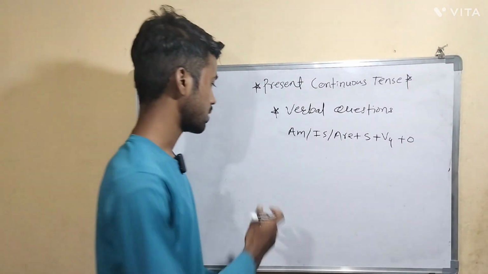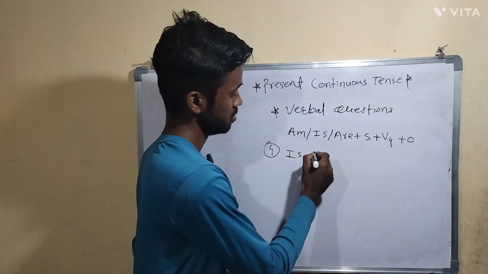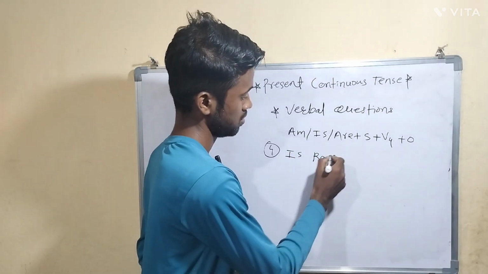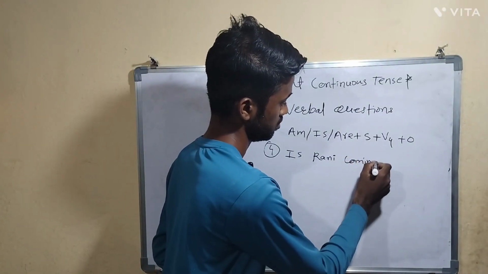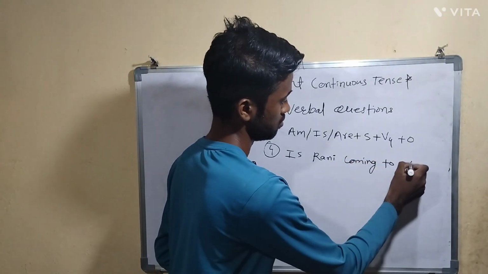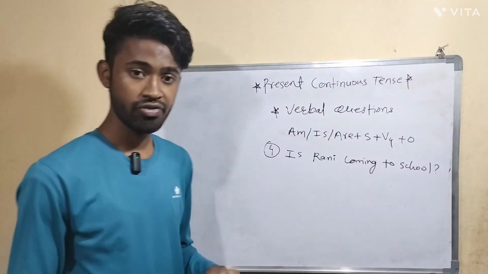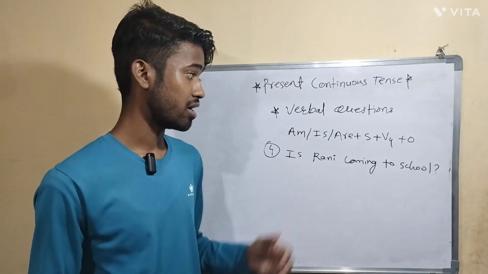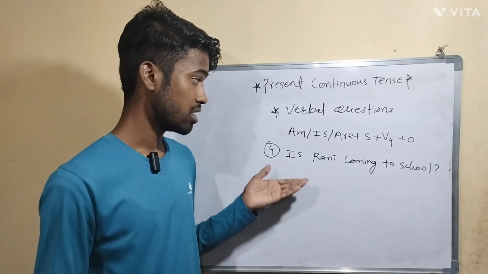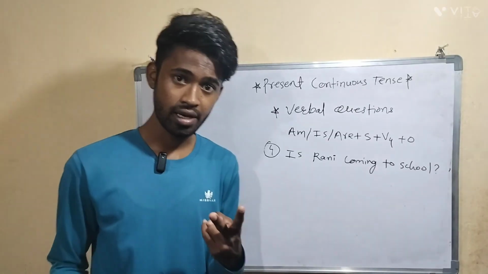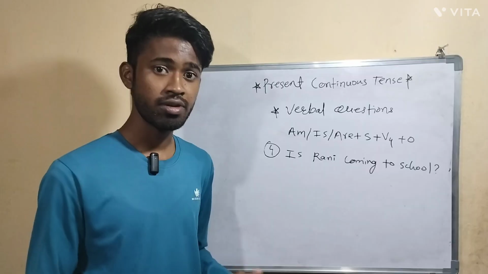Now fourth example, is Rani coming to school? Now, let's say your friend Rani is not there in the school, so you will ask another friend, right? Is Rani coming to school? So she can answer that question in two ways. One is the positive way, and another one is negative way.